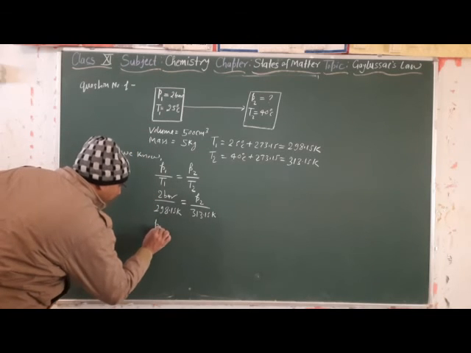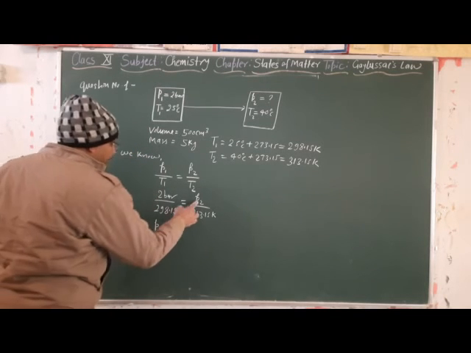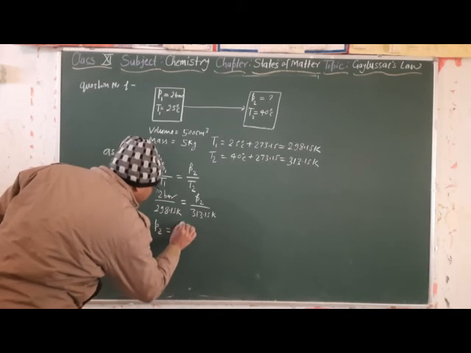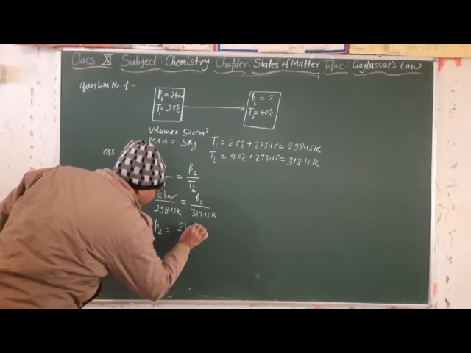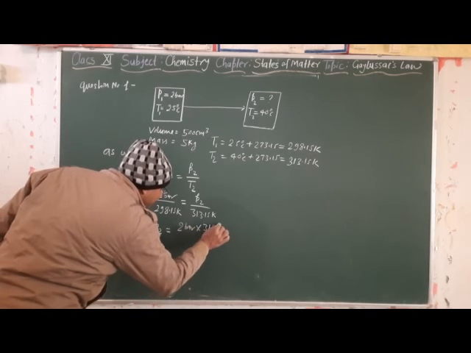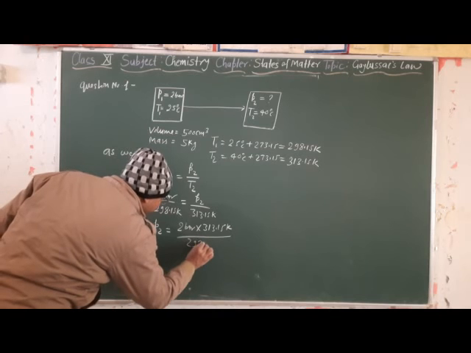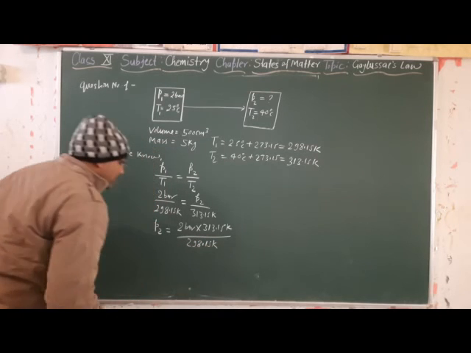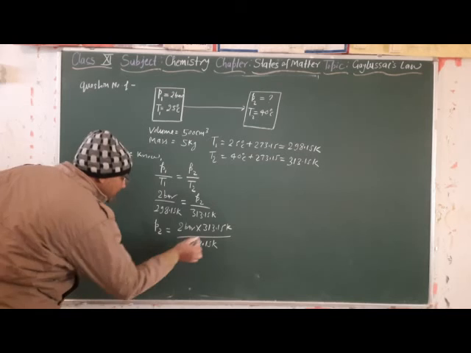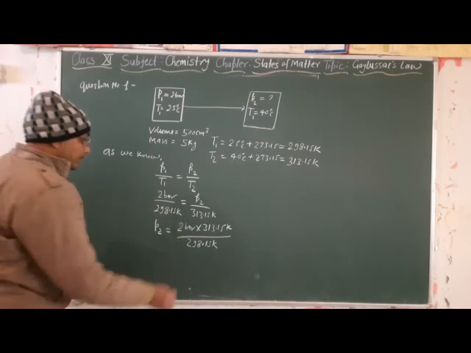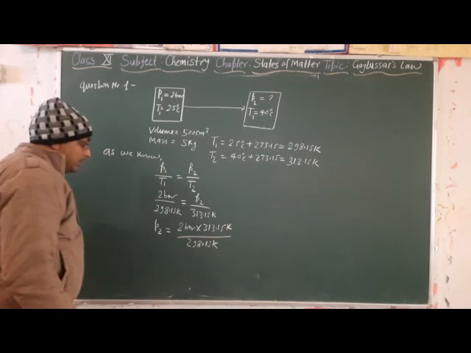Now P2 will come to this side. So P2 is equal to 2 bar into 313.15 Kelvin divided by 298.15 Kelvin. So now on solving, we will get the value of P2. Kelvin cancels.